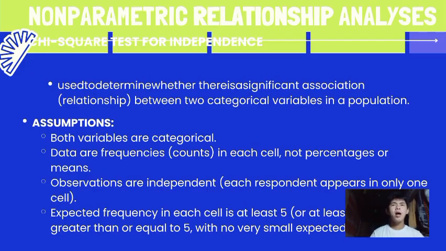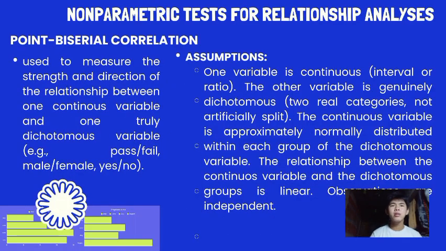Okay, let's now proceed to point biserial correlation. It is used to measure the strength and direction of the relationship between one continuous variable and one truly dichotomous variable, which is binary: pass or fail, yes or no, male or female.